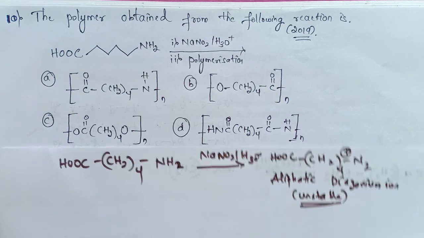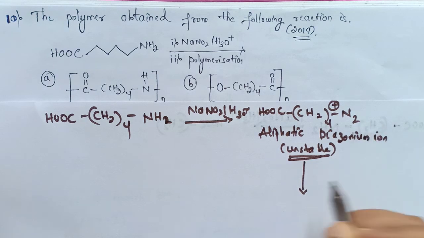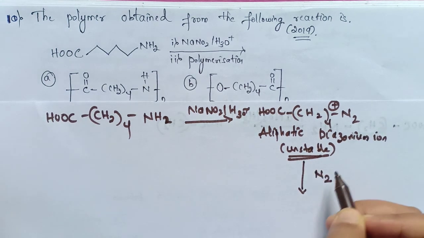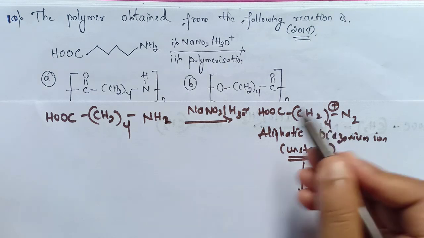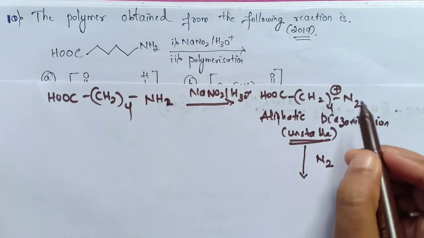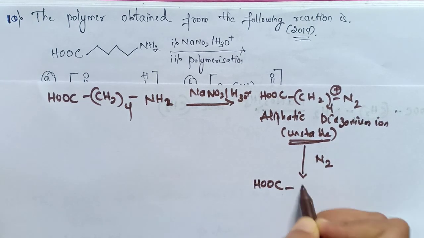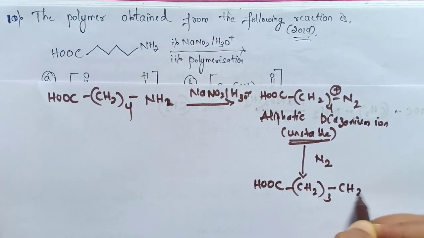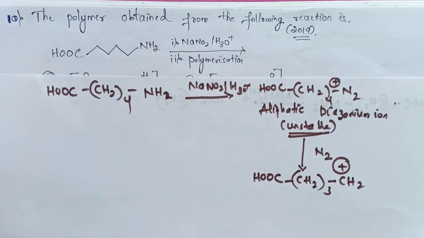Now the second step is, when we remove this N2 here, that means this N2 gas is evolved, we will get a carbocation now. That means when this N2 is evolved, we can write the reaction: COOH, CH2 thrice CH2. It is a carbocation here. When the N2 gas is evolved, we will get a carbocation.